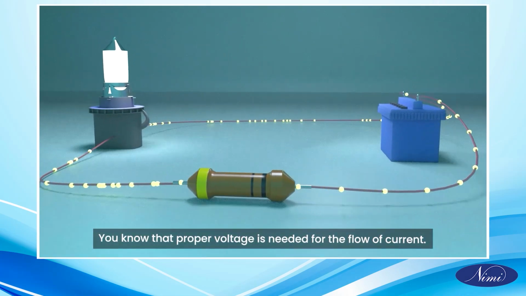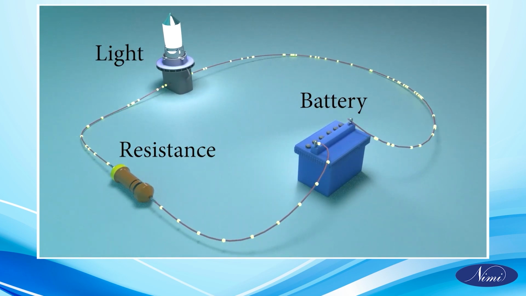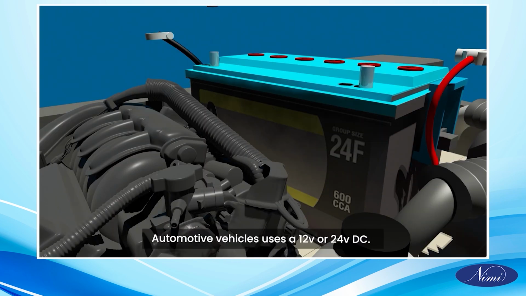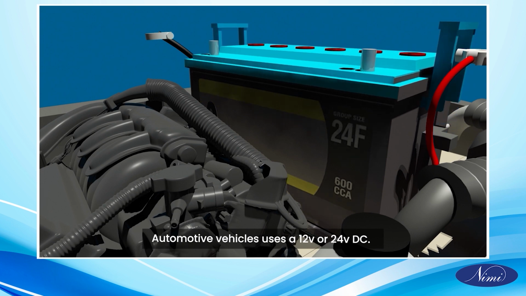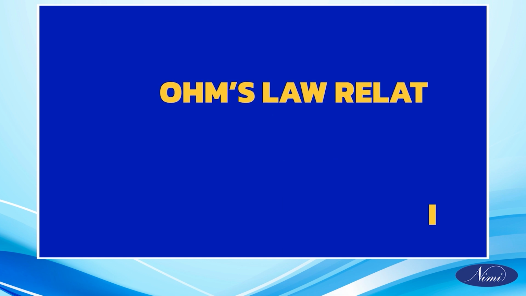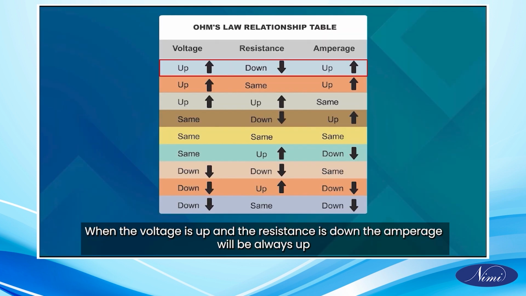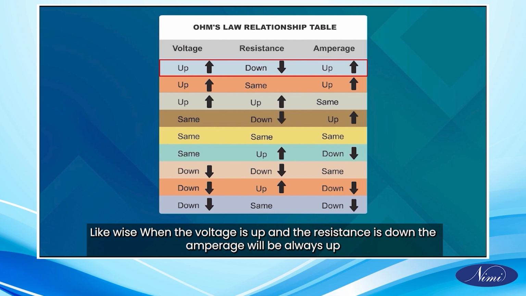You know that proper voltage is needed for the flow of current. Automotive vehicles use 12 volt or 24 volt DC. Ohm's law relationship table: when the voltage is up and the resistance is down, the amperage will always be up.